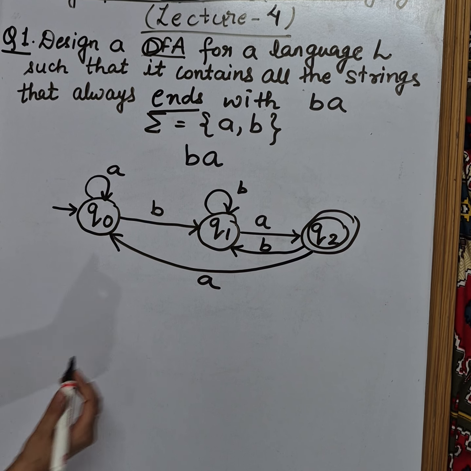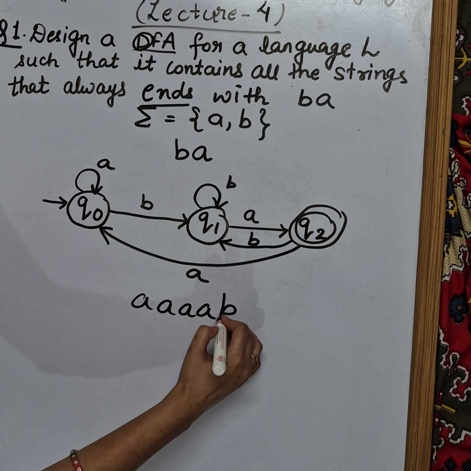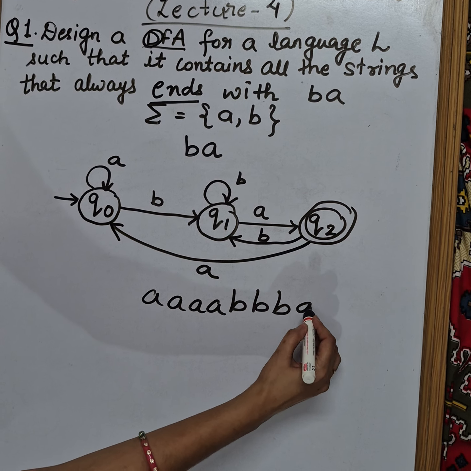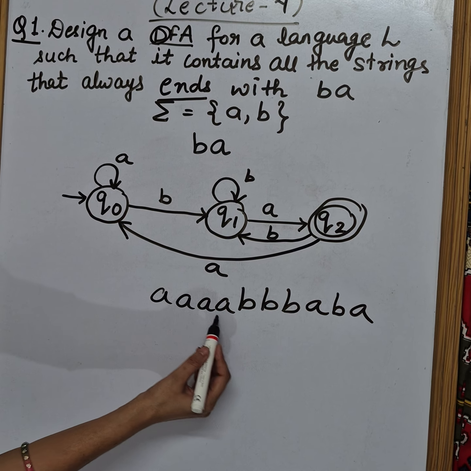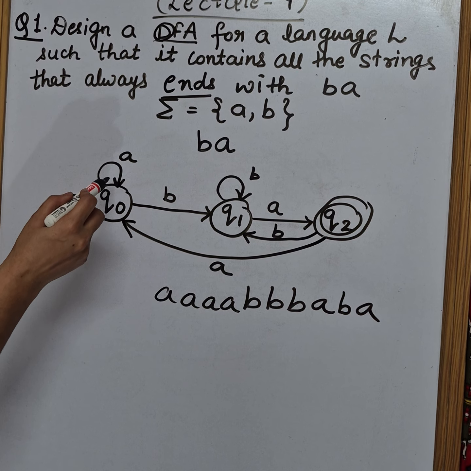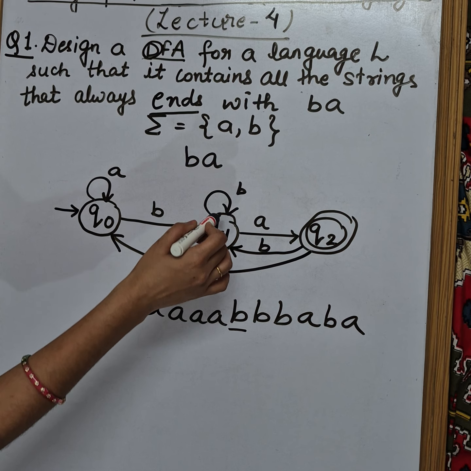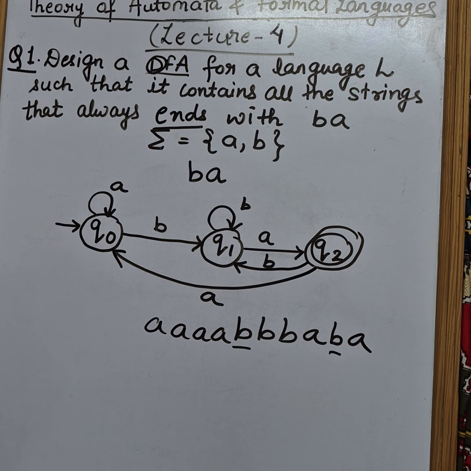Now let's check for any string. Suppose I take any number of B's, again A, then B, and then write ABA. Let's check this. It will stay on this loop for B, and then the two B's will traverse here, go A, and then for B it will come back, and then again for A it will get accepted.